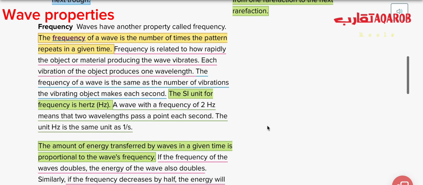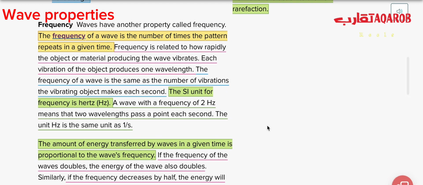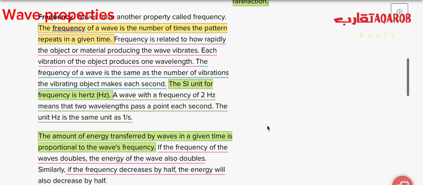Now let's read about frequency. Waves have another property called frequency. The frequency of a wave is the number of times the pattern repeats in a given time. Frequency is related to how rapidly the object or material producing the wave is vibrating.